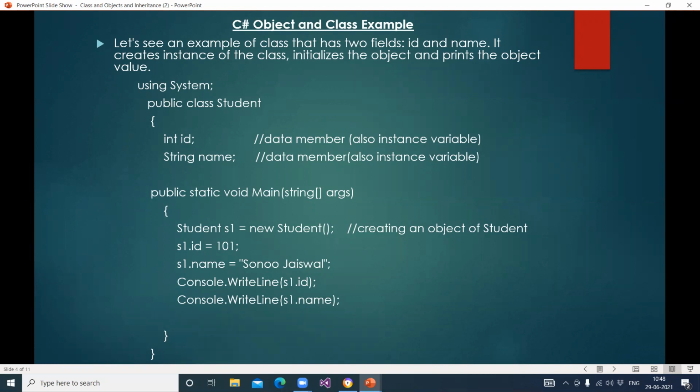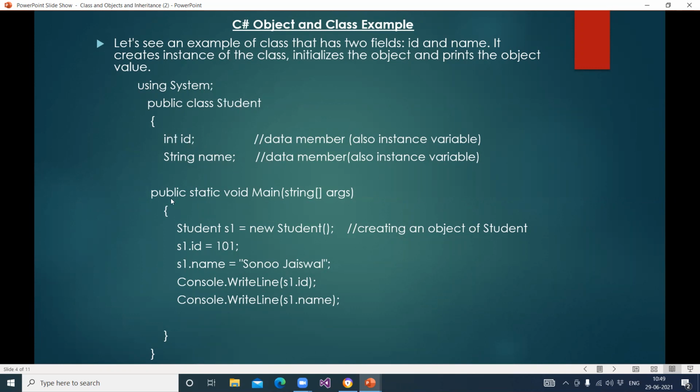Okay, so again this is a console application. Using System is a namespace, sorry, a header file, like the include stdio that you use in C. That is the same here. Using System, then public class Student. See here, the Student class is created. Then two variables are declared within this class, ID and name. You can also call them data members or fields.